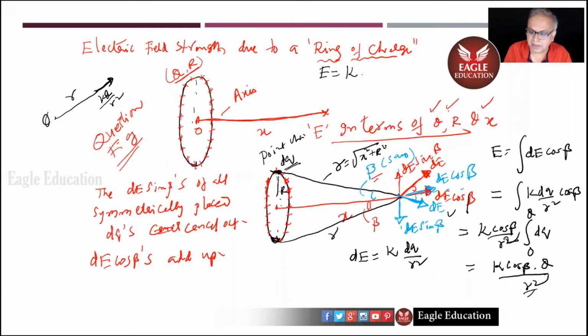So cos beta will be simply x divided by root of x square plus R square. And r square is simply x square plus R square, into Q. So this turns out to be KQx by x square plus R square to the power 3 by 2.